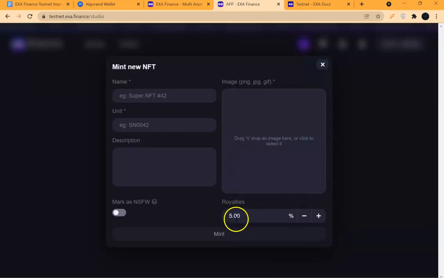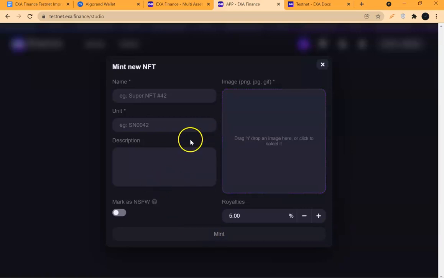You set your royalties. Then you can choose to mark non-safe for work. Non-safe for work is more like pictures that are not safe for some kinds of environment. So if you mark it, the AI will automatically try to cover it or make it kind of invisible until it is interacted with. All right, so then you mint. That is how to mint an NFT.